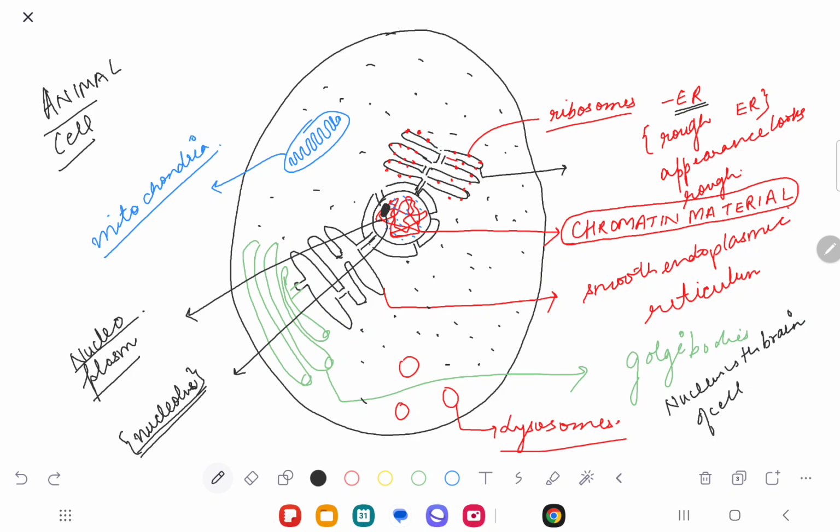But nucleolus is the brain of the nucleus also. You understand? Who controls the nucleus? It is the nucleolus. So this small black body inside the nucleus is called the nucleolus, and it will control a lot of functions for the nucleus. For example, nucleus produces lots and lots of enzymes.